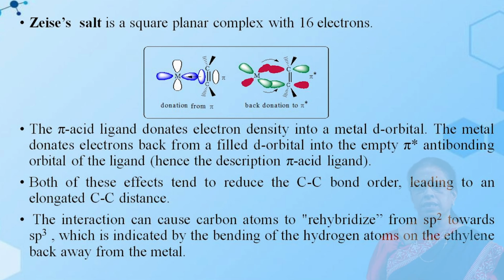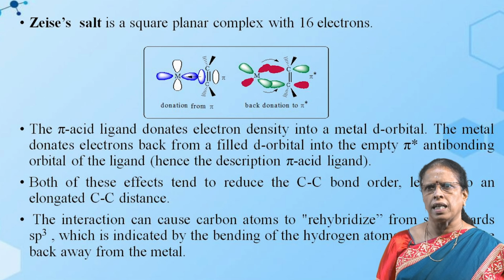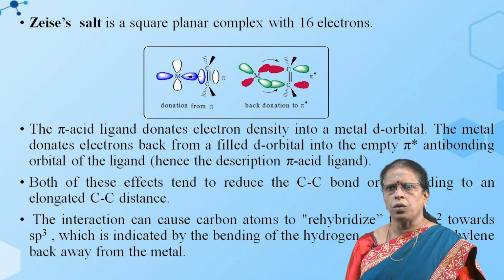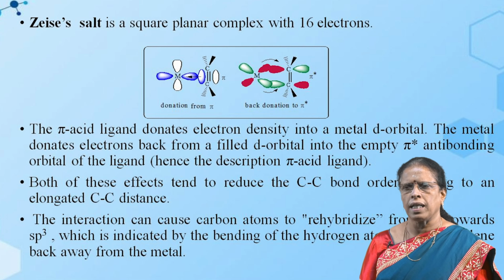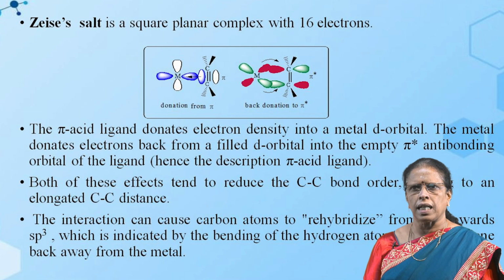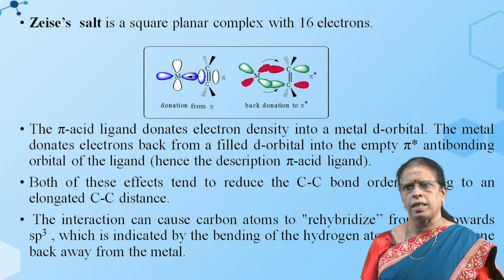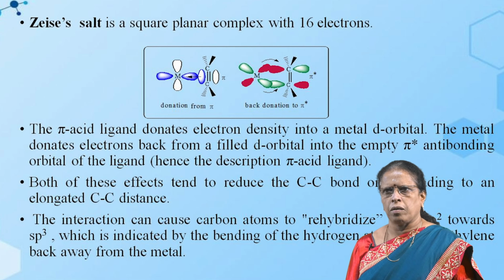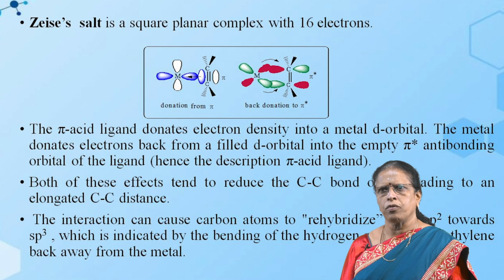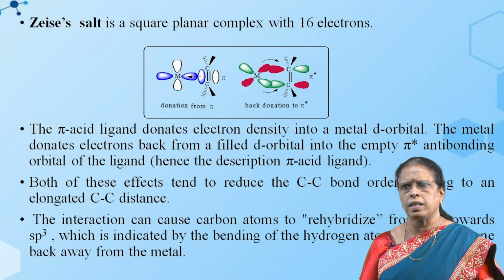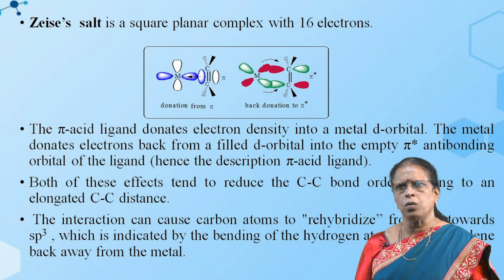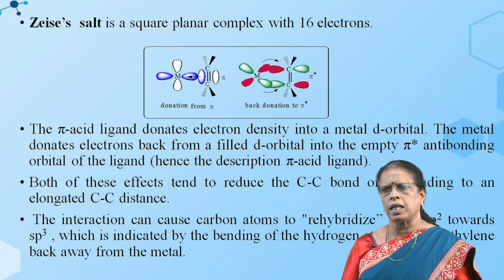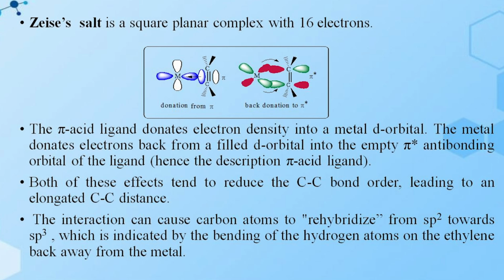Zeise's salt is a square planar complex with 16 electrons. For example, the pi acid ligand donates electron density into a metal d orbital. The metal donates electron density back from the filled d orbital into the empty pi star anti-bonding orbital of the ligand. The first one is donation from the pi orbital, that is, the ethylene molecule, to the metal. The next figure is back donation from the metal to the alkene.